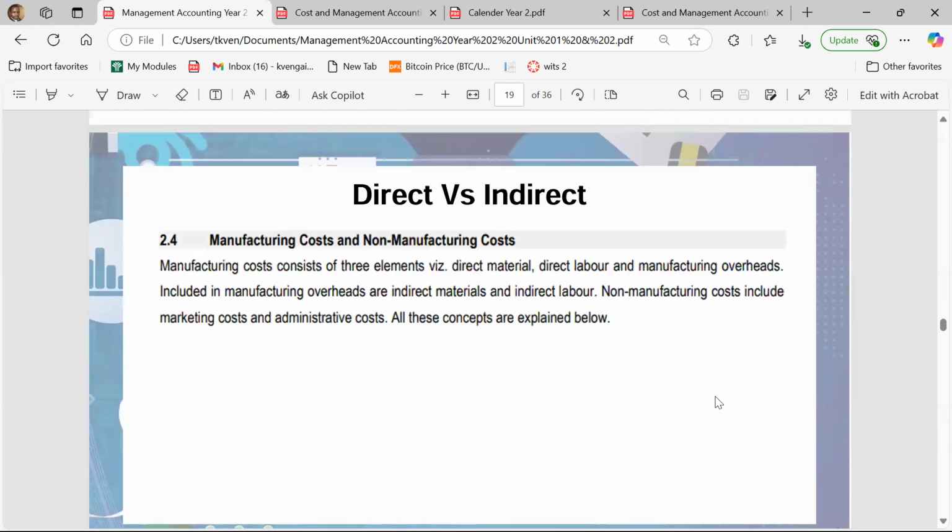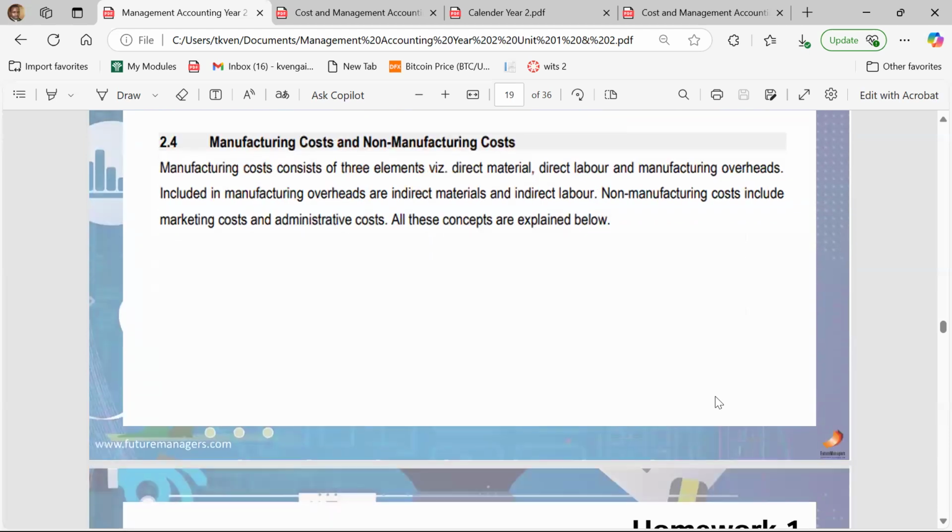Then the last thing is manufacturing versus non-manufacturing costs. There are costs which are related to the manufacturing of a product, and then there are costs that are completely not related to it. Using my Coca-Cola example, the sugar is part of the manufacturing cost. The salary of the employee working in the factory is a manufacturing cost.